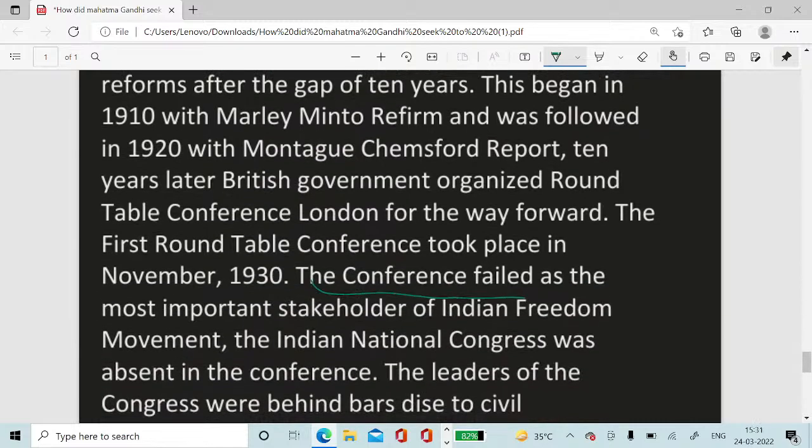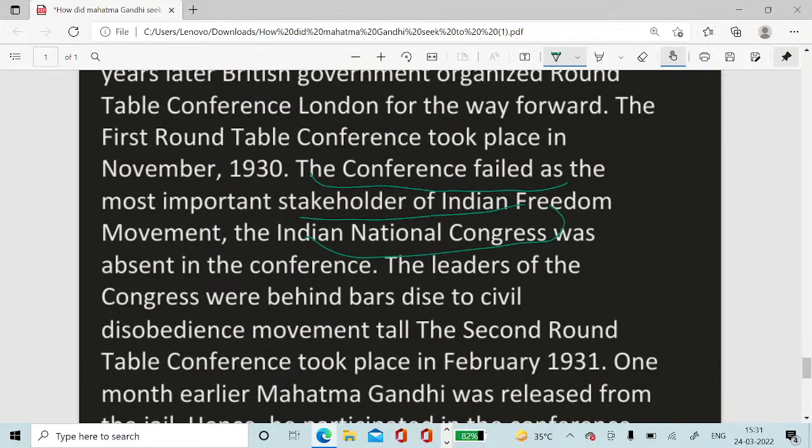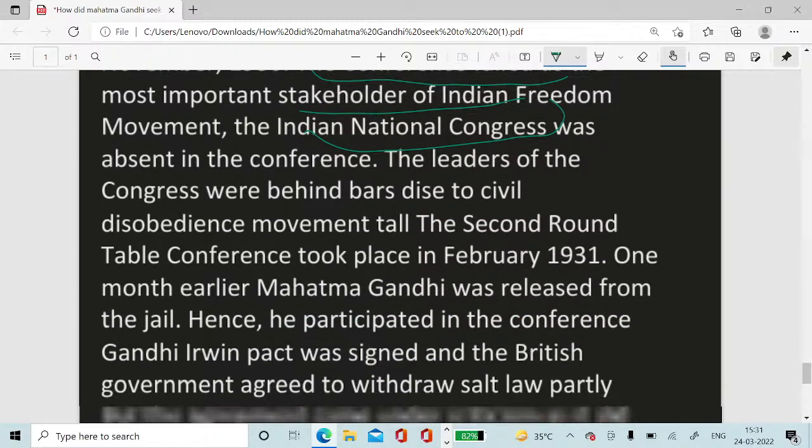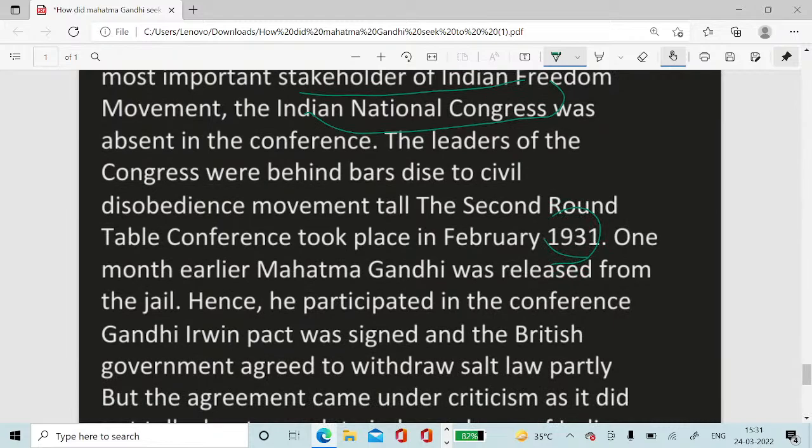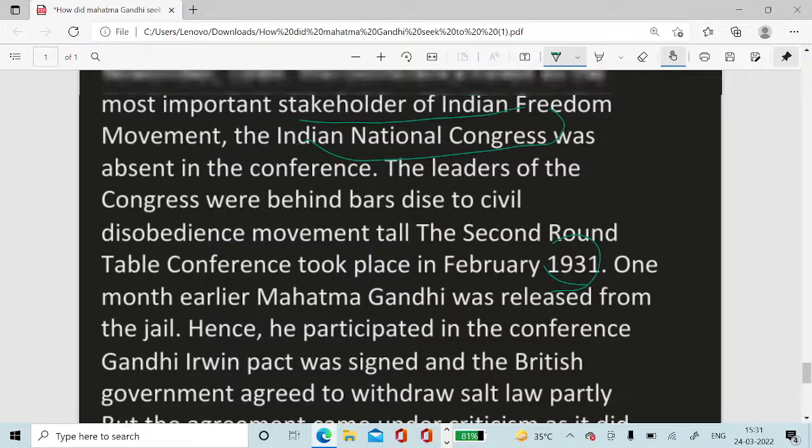The conference failed as the most important stakeholder of the Indian freedom movement, the Indian National Congress, was absent from the conference. The leaders of the Congress were behind bars due to the civil disobedience movement. The second round table conference took place in February 1931. One month earlier, Mahatma Gandhi was released from jail. Hence he participated in the conference.